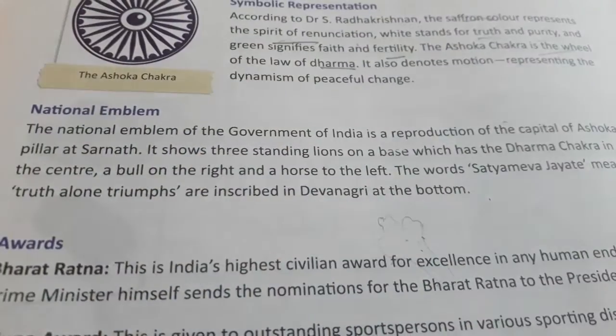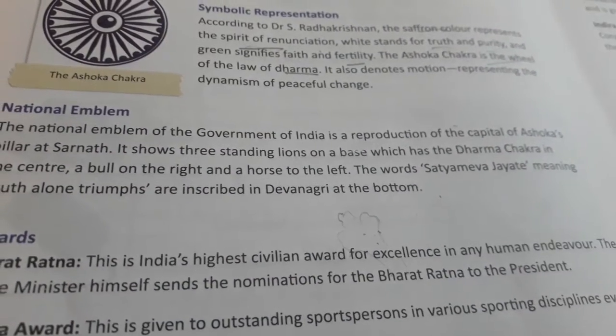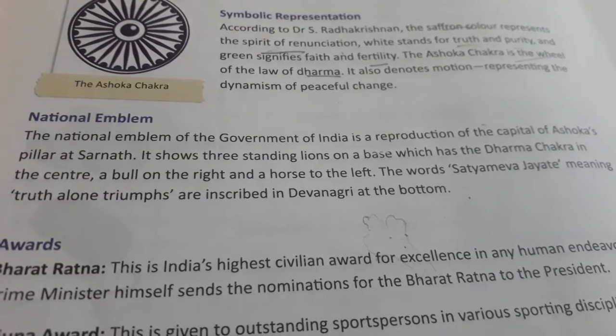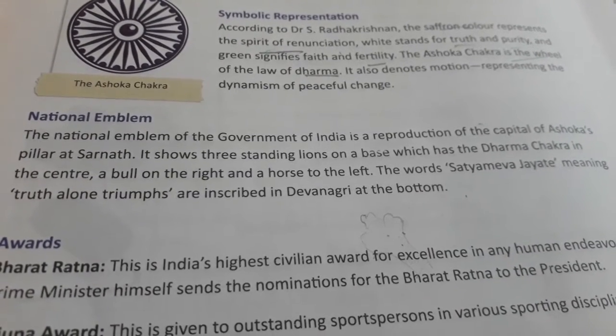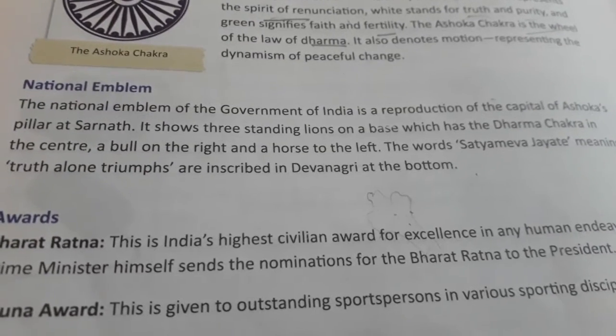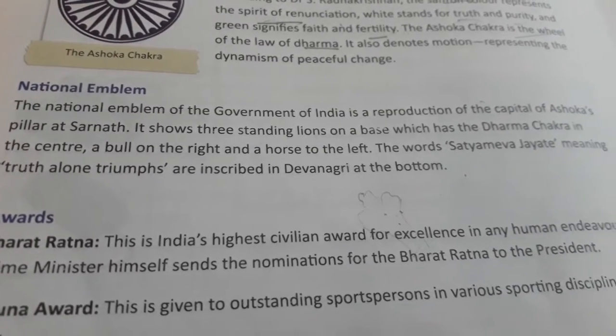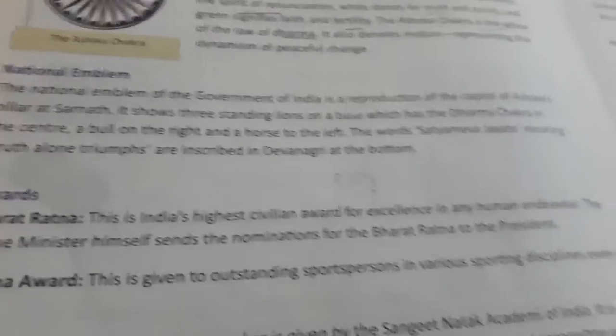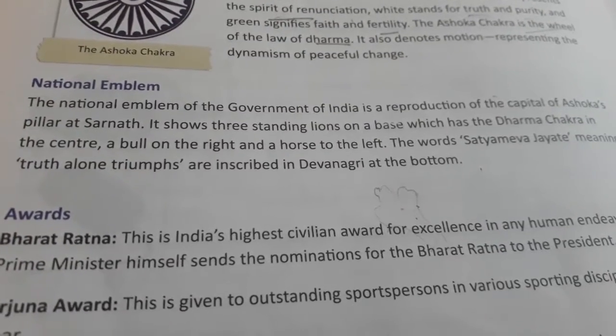The national emblem of the government of India is a reproduction of the capital of Ashoka's pillar at Sarnath. It shows three standing lions on a base which has the Dharma Chakra in the center, a bull on the right and a horse to the left. The words Satyameva Jayate, meaning truth alone triumphs.